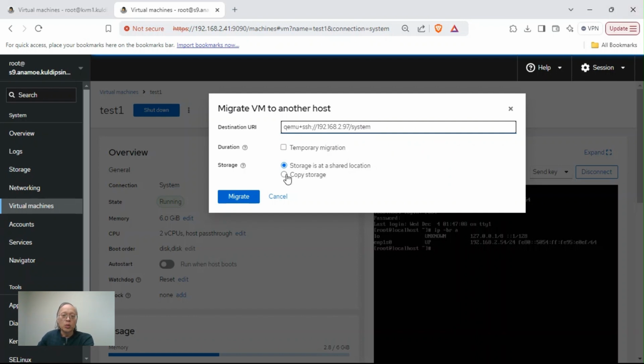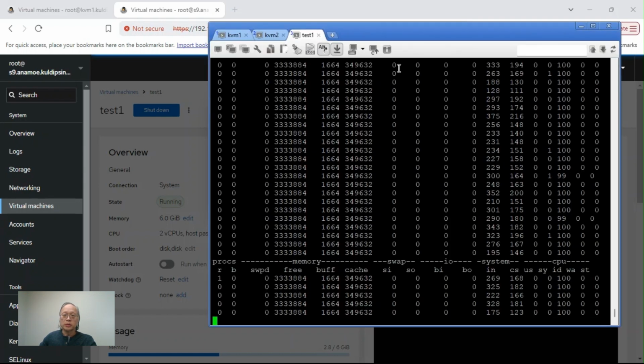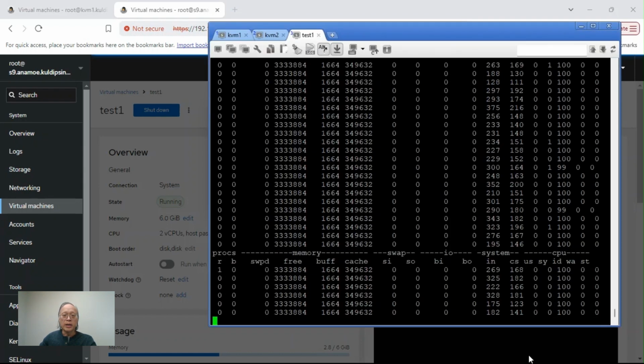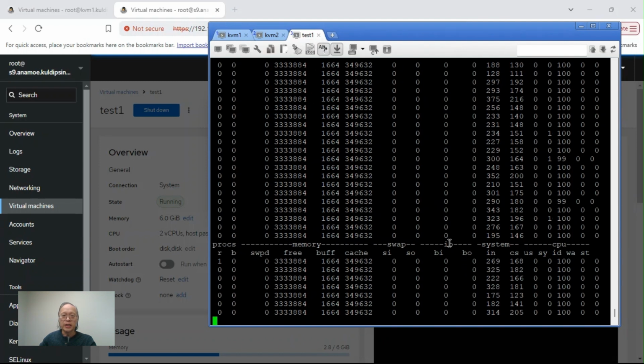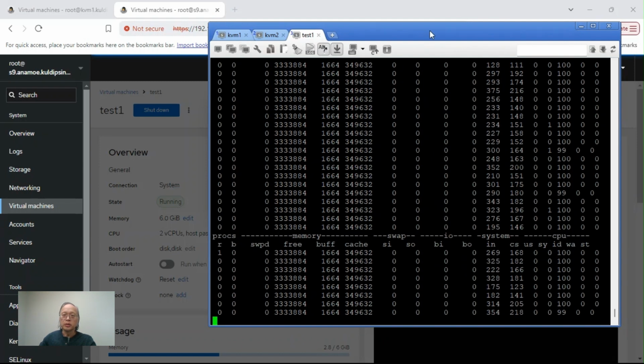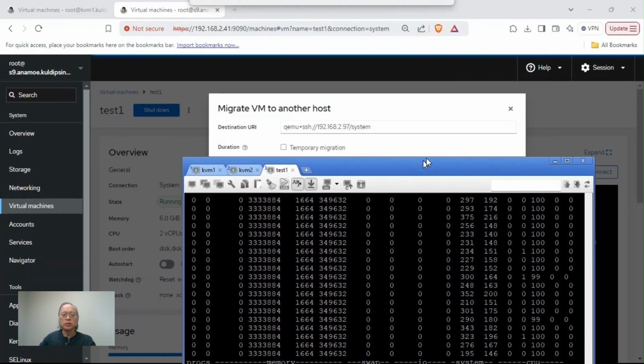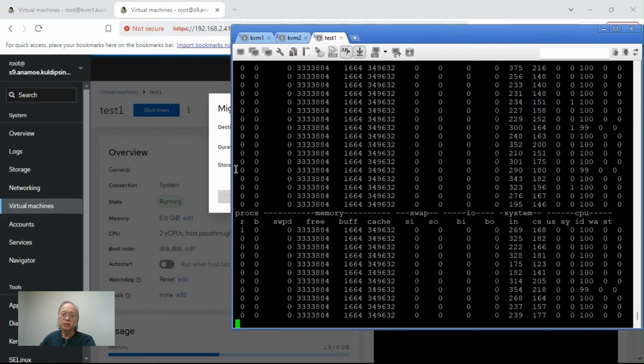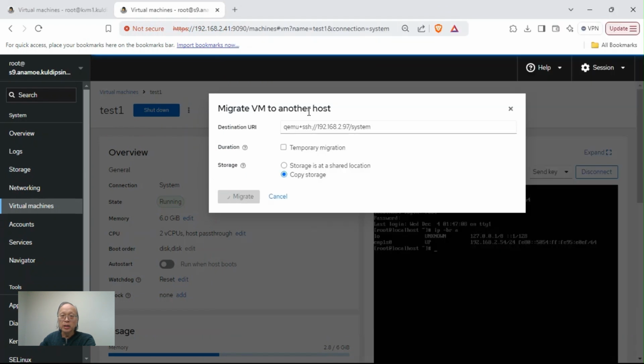In this case, we do not have a shared storage, so we need to copy the storage. Just click right there and click migrate to start. It's not going to take very long. And the guest VM is still running the whole time. You don't have to shut it down. You don't need to do anything. It just does its thing. We just wait.